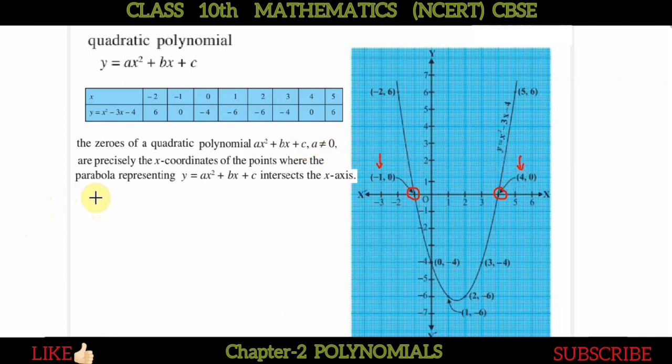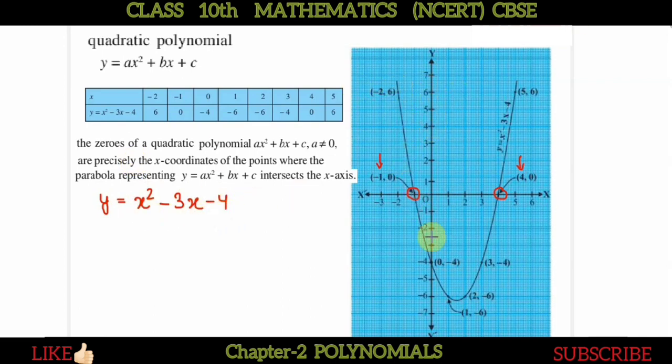Okay, so in this case for the graph shown, the equation of the parabola is y = x² - 3x - 4.